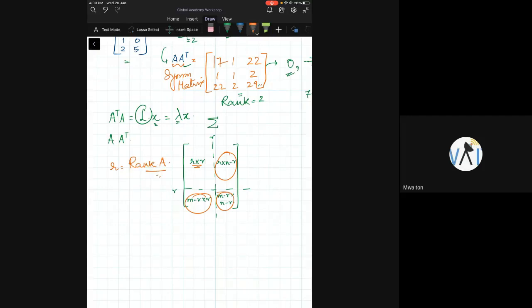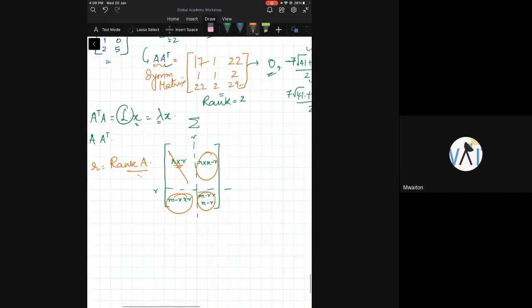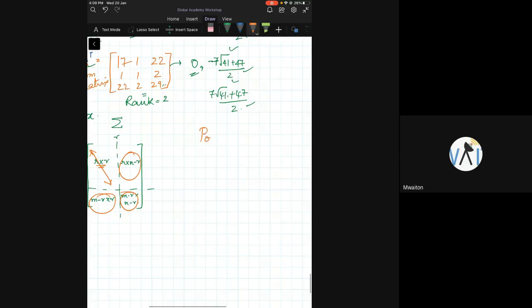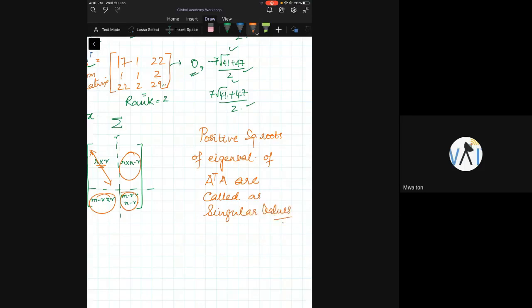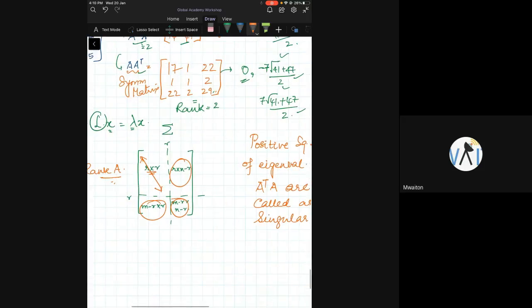And the elements that go here are basically the positive square roots. Singular values, I'll write, positive square roots of eigenvalues of A transpose A are called singular values. Is this clear? This is a definition.